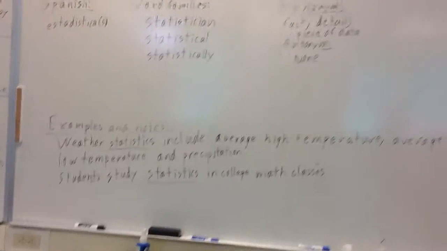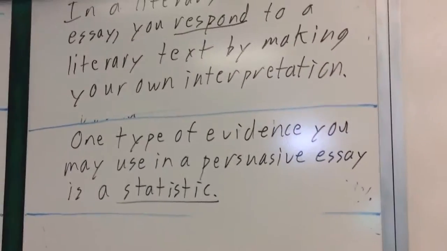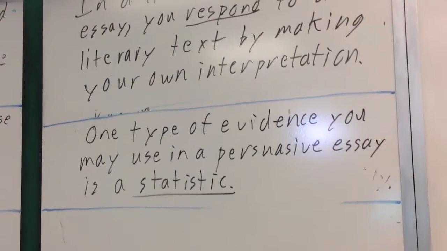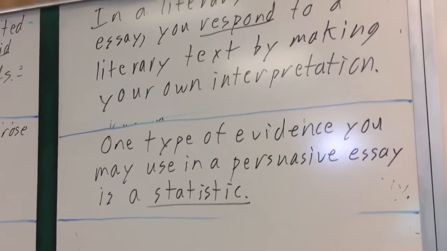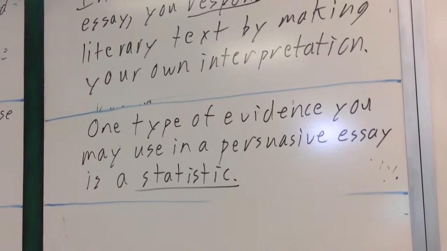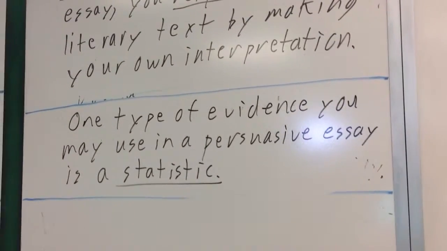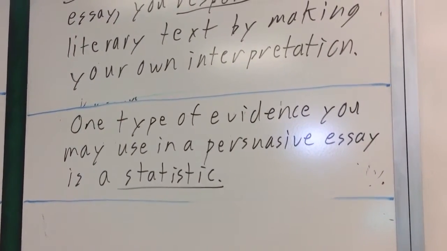All right, finally, we have our sentence over here, which is related to English. One type of evidence you may use in a persuasive essay. You guys should have heard this before, every year during quarter 2, right? We learn about types of evidence every year. One type of evidence you may use in a persuasive essay is a statistic, because you can use a statistic to show that something is happening.